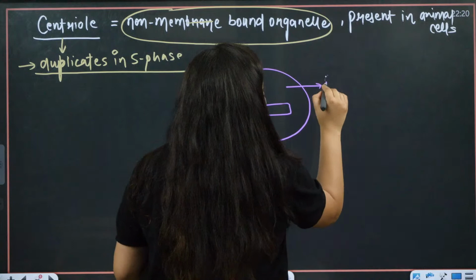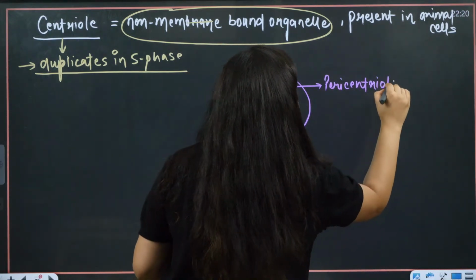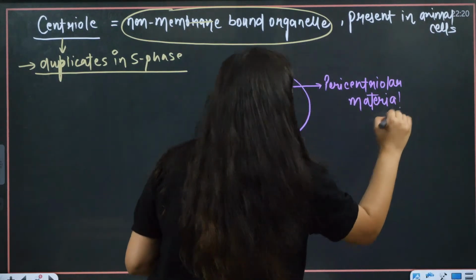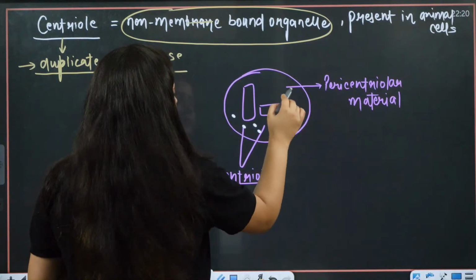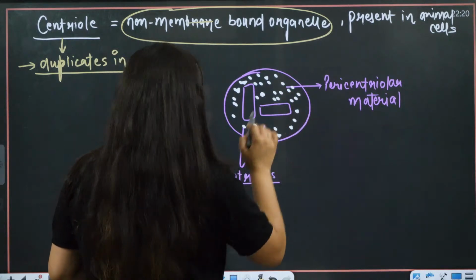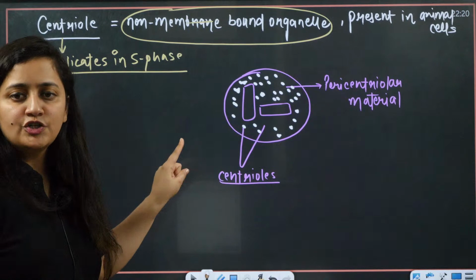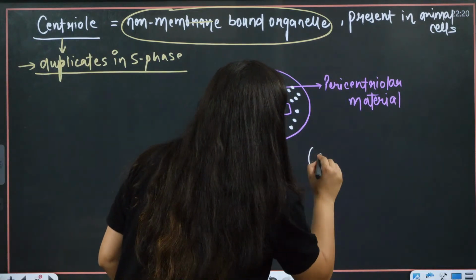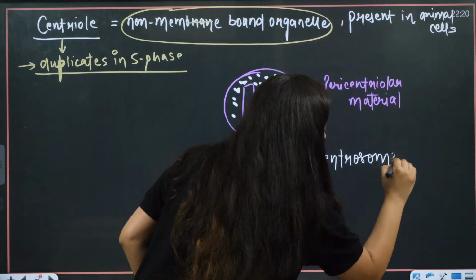These two centrioles are covered with pericentriolar material. And what are they making? They are basically forming the centrosome.